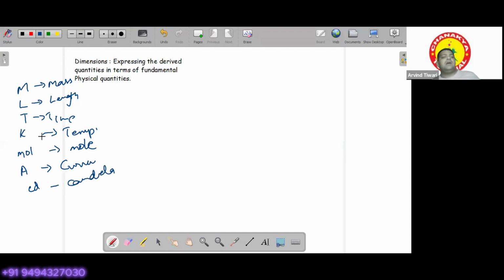So these are general short forms also. As you can see, up to now for mass, length and time, MLT, we have not used the units, whereas for the others, we are using the units as the symbols. Okay. So how does it work?